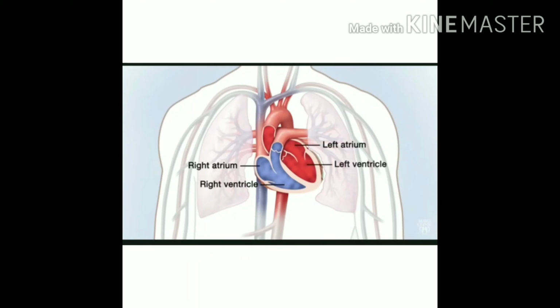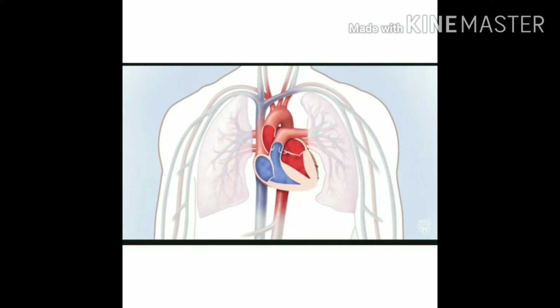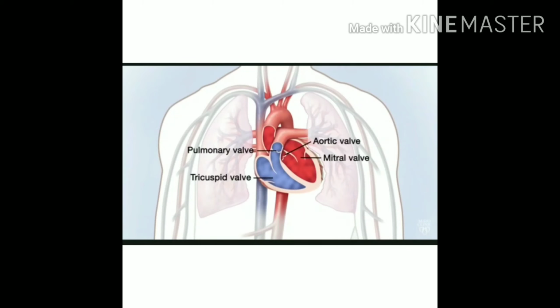Our heart is divided into 4 chambers: right atrium, right ventricle, left atrium and left ventricle. These chambers, as well as the pulmonary artery and aorta, are guarded by valves. These valves open to only one side: the tricuspid valve, mitral valve, pulmonary valve and aortic valve. These valves regulate the flow of blood.